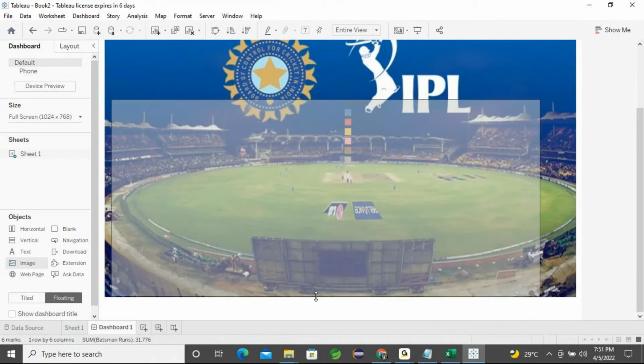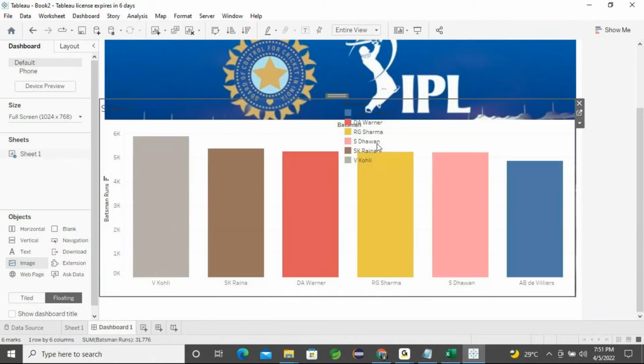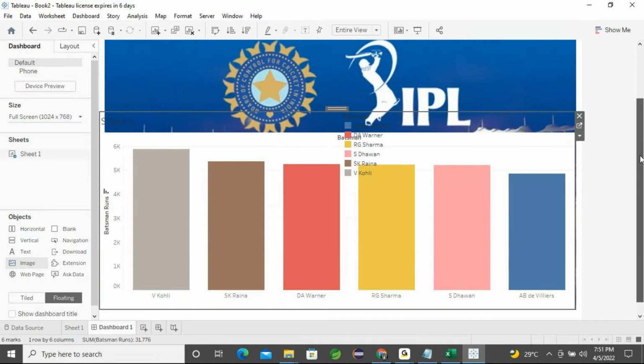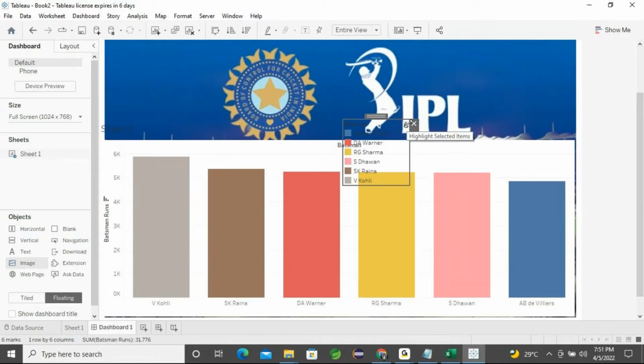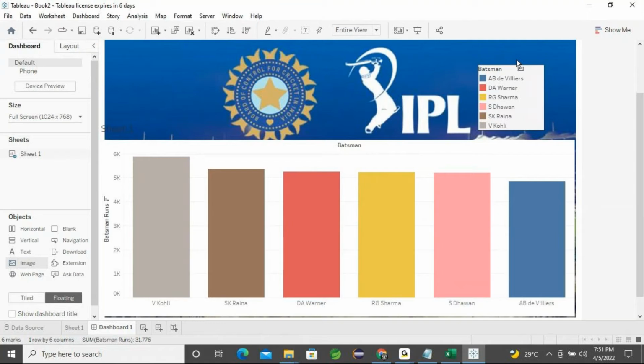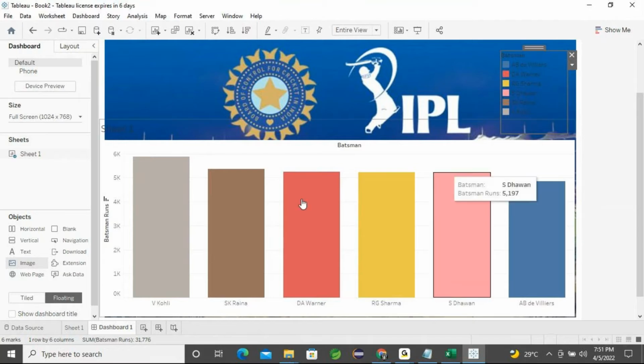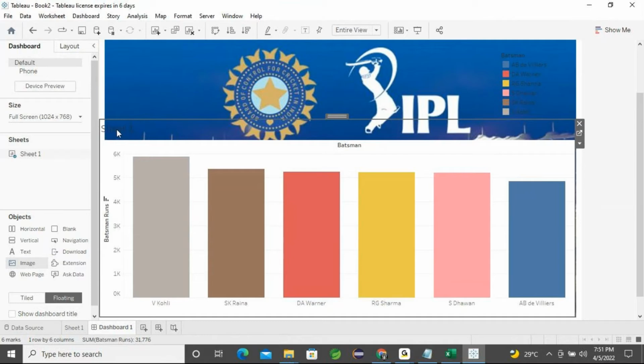So the players' names, I just make it in the top corner. What I said is, you just format those names. Fine, clear. And then from here you need to hide the sheet that is not required.